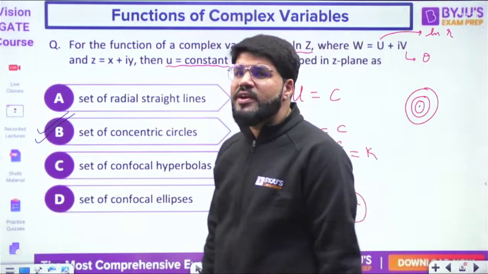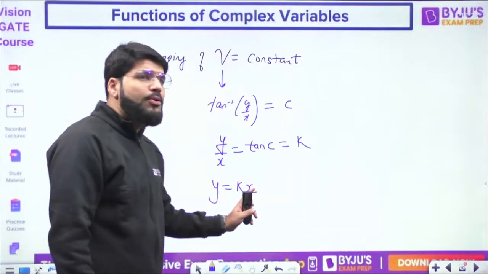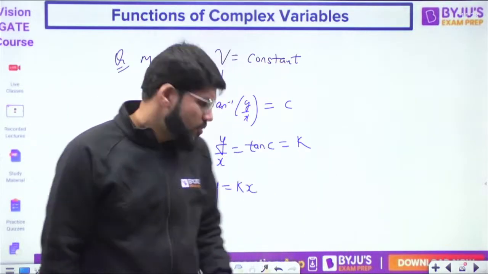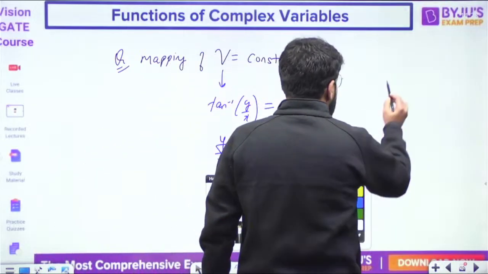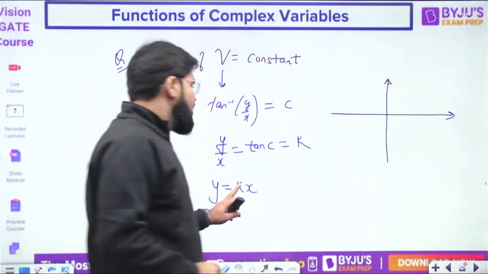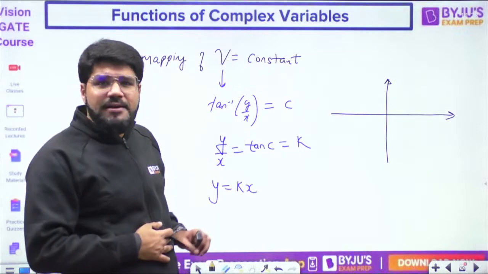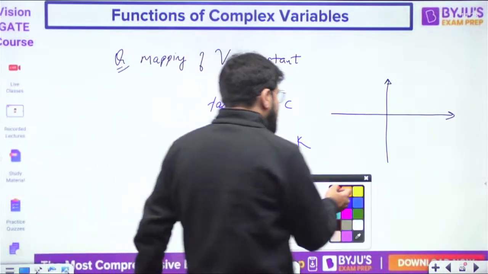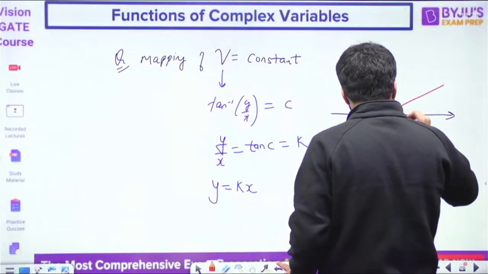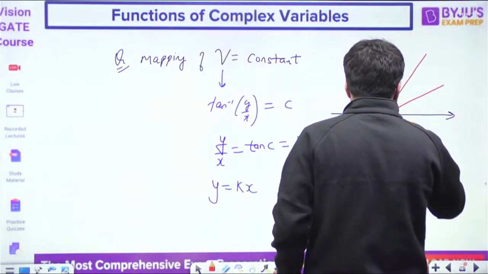Now, what are radial straight lines? y equal to mx is a line passing through the origin. The slope depends on the given constant and can vary as per the data in the question, but all of the lines are passing through the origin.